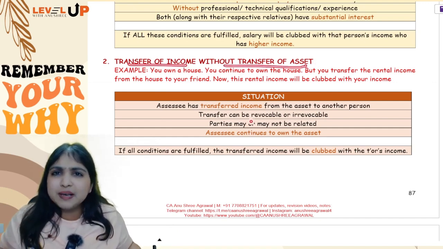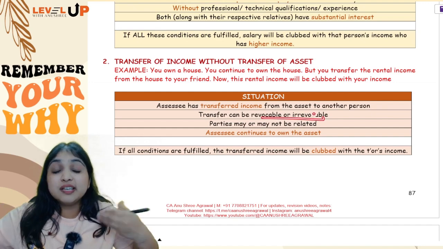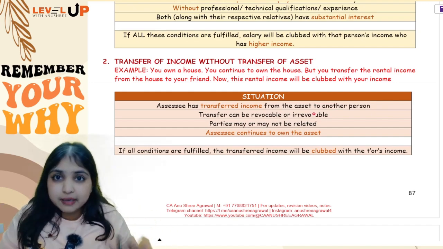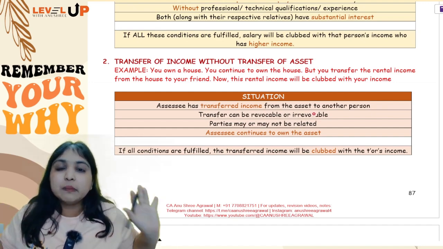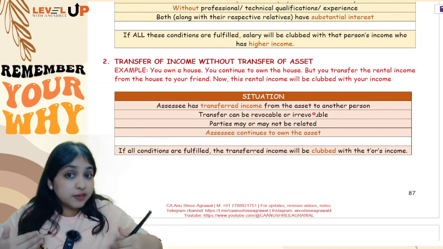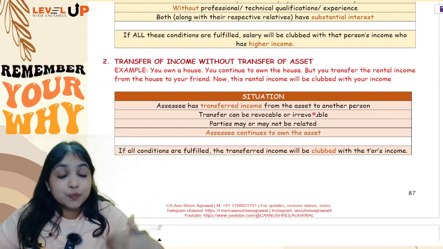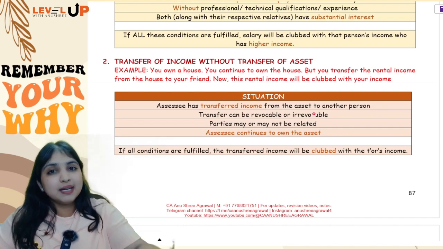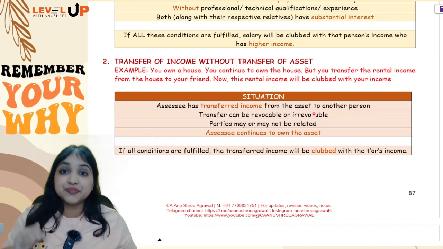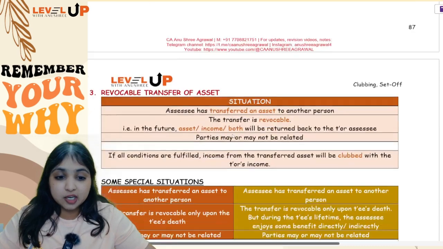Second adjustment, I am transferring income without transferring asset. Whether it is revocable, irrevocable, doesn't matter. What is the relationship between me and you? It doesn't matter. The point is I am transferring income without transferring asset. So whatever income I am transferring to you, you will be earning the income now, but that income will be clubbed with the transferor's income. Okay, so this was a second adjustment.